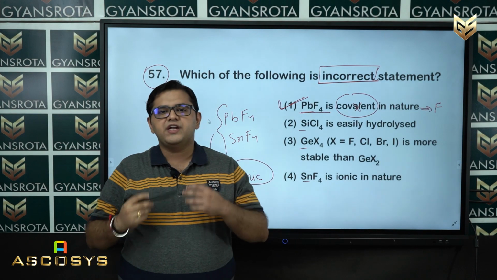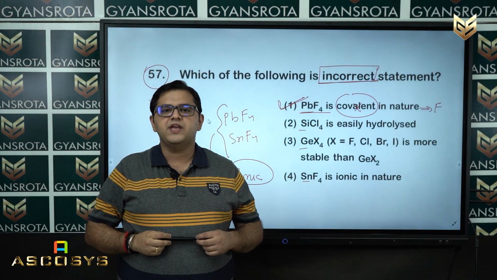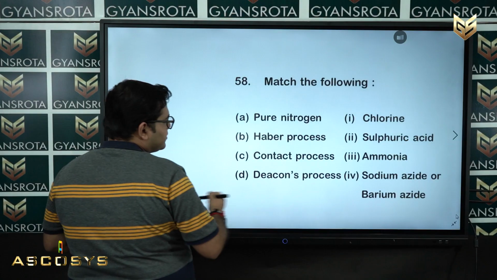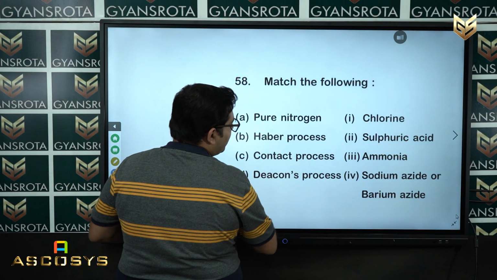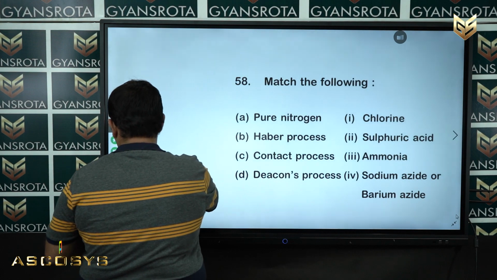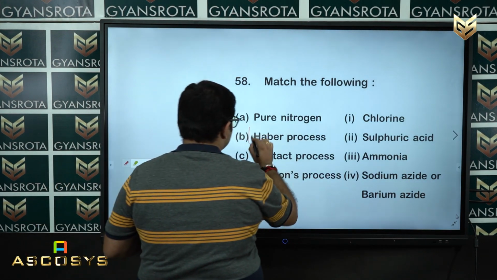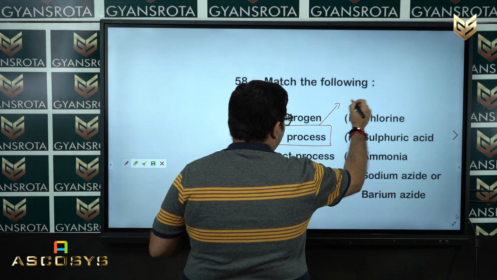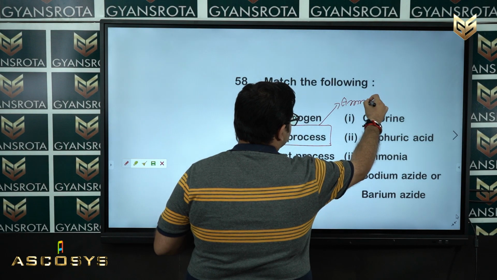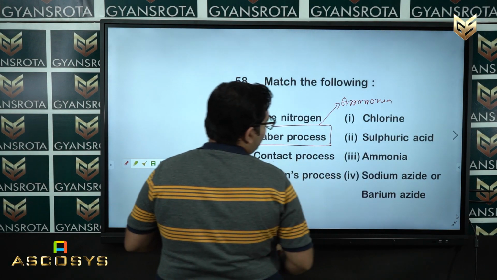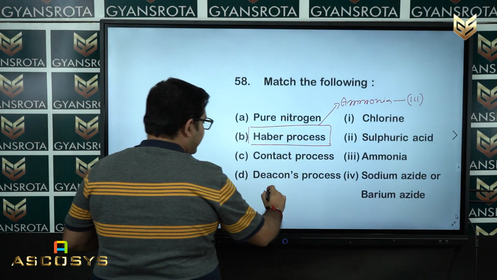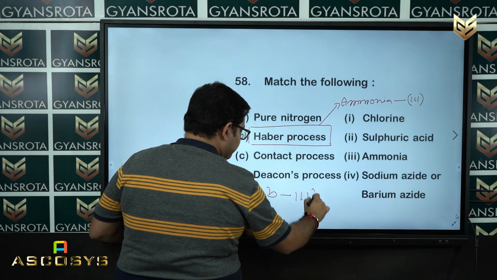So now we are moving to the next question, that is question number 58. Question number 58 is on your screen. Match the following. Now we are moving to the solution part. If you don't know anything, you know your Haber's process, right? Haber's process is used for ammonia production, and ammonia is given in option 3. So your B is matched with option 3.